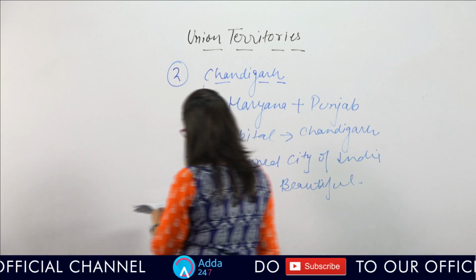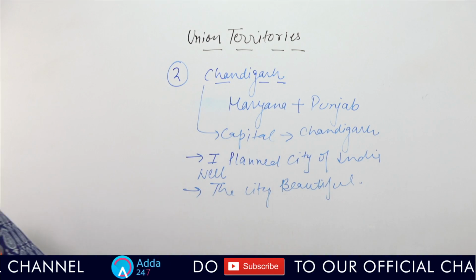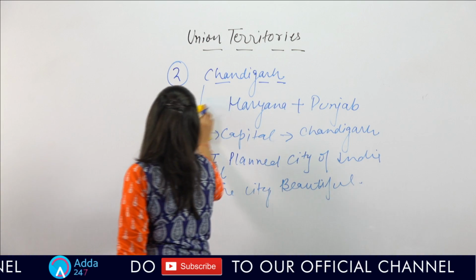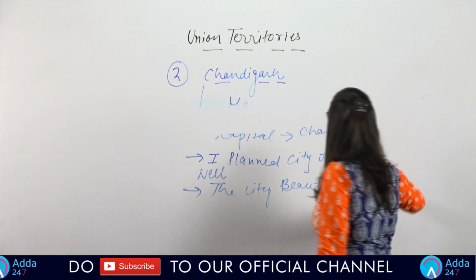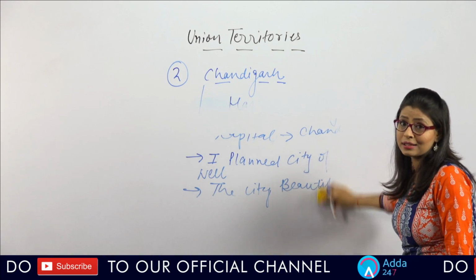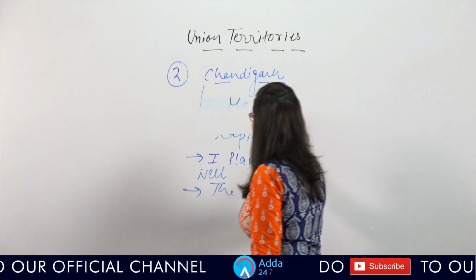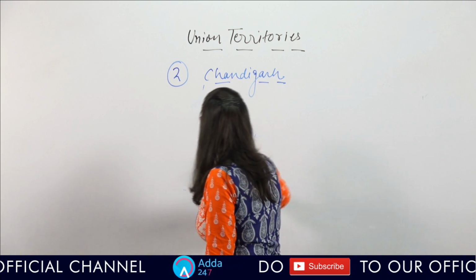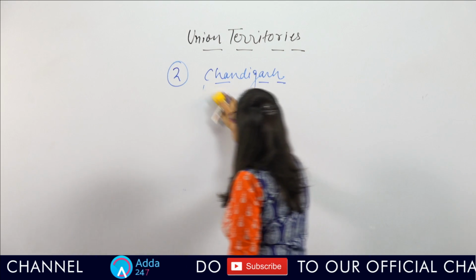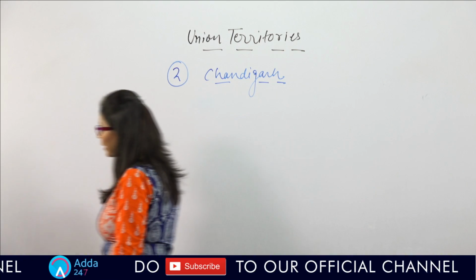If I talk about the tourist places, or the places of attraction, you will find many, because this city is also known as the City Beautiful. It is one of the cleanest cities of India, famous for its beauty.